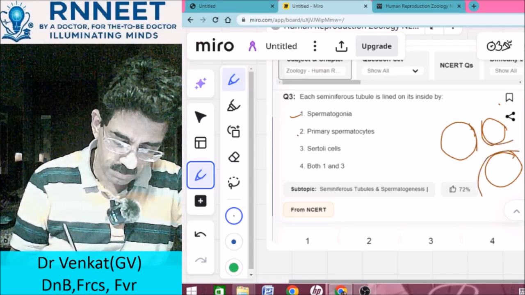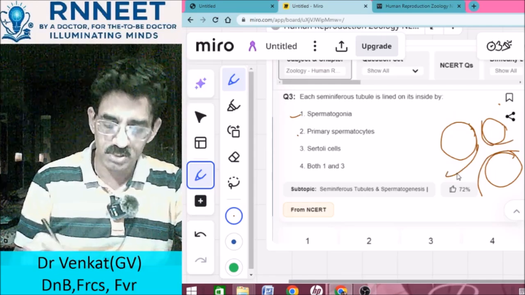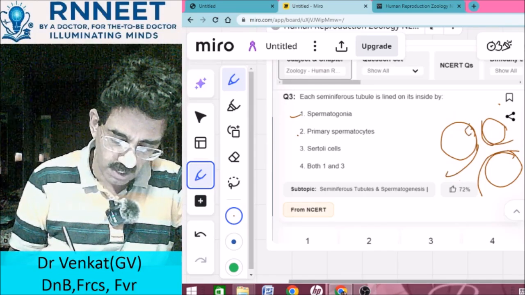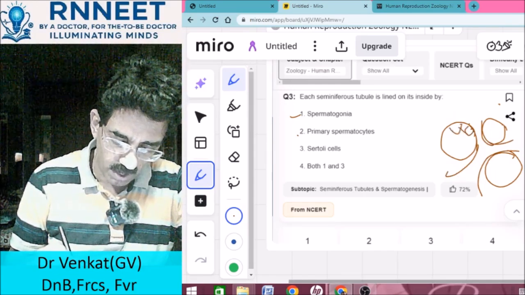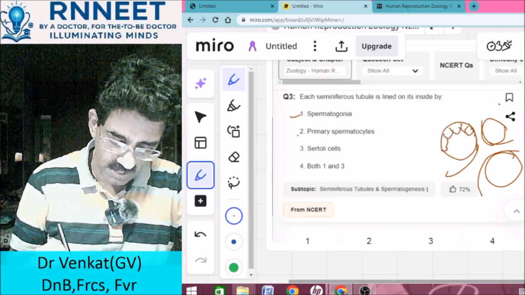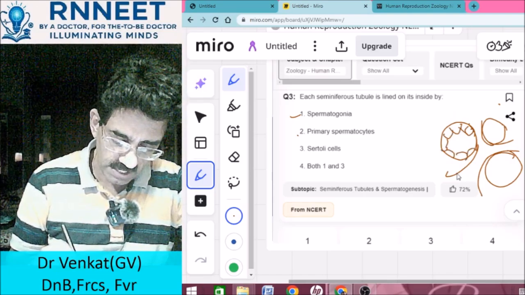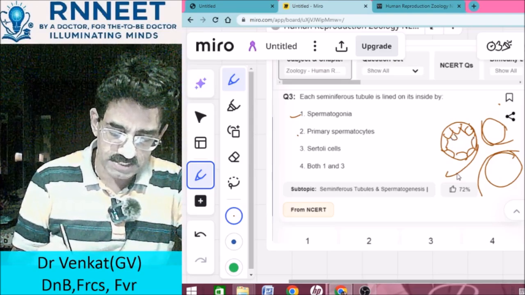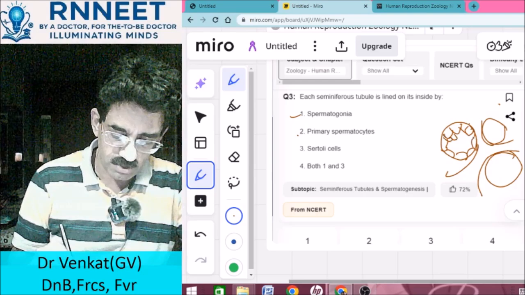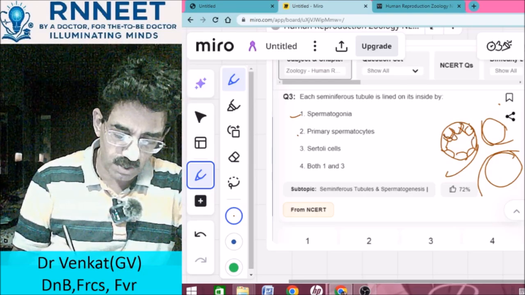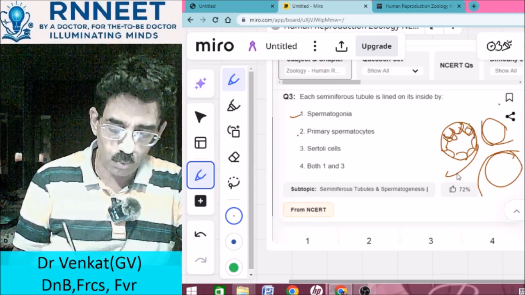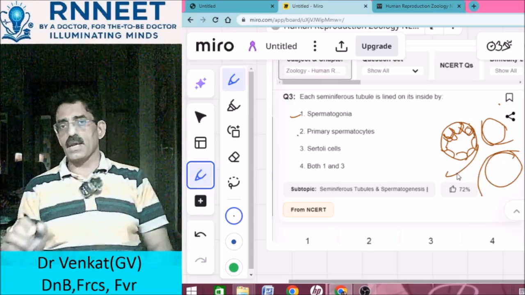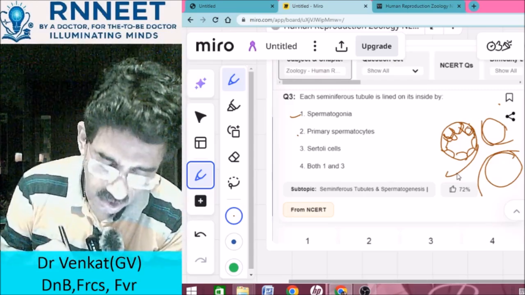So there is an interstitial space between the lobules, and each of those lobules are lined by spermatogonia as well as Sertoli cells. So both spermatogonia and Sertoli cells are present which line these cells. So their one single outside lining is spermatogonia and Sertoli cells.